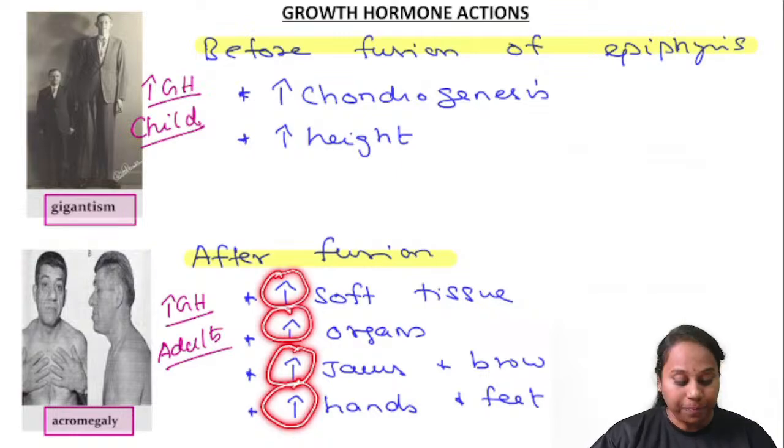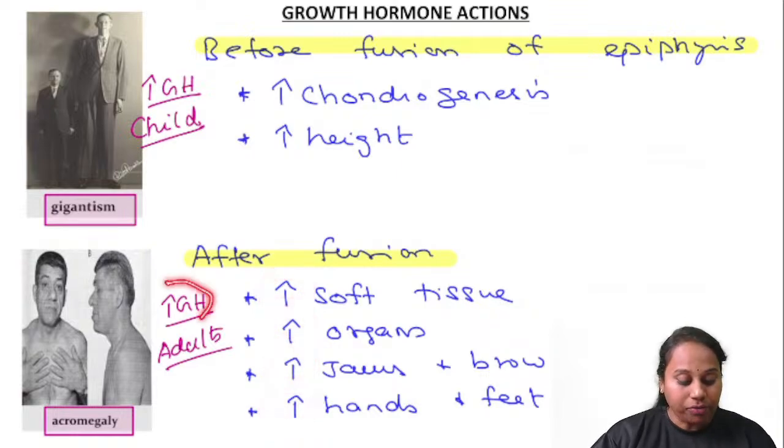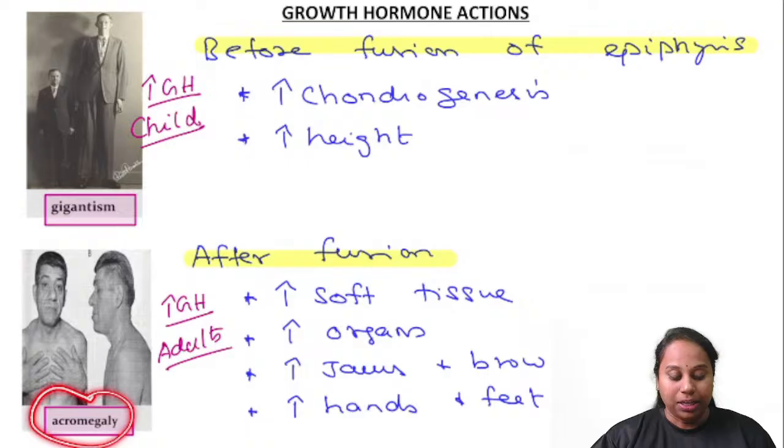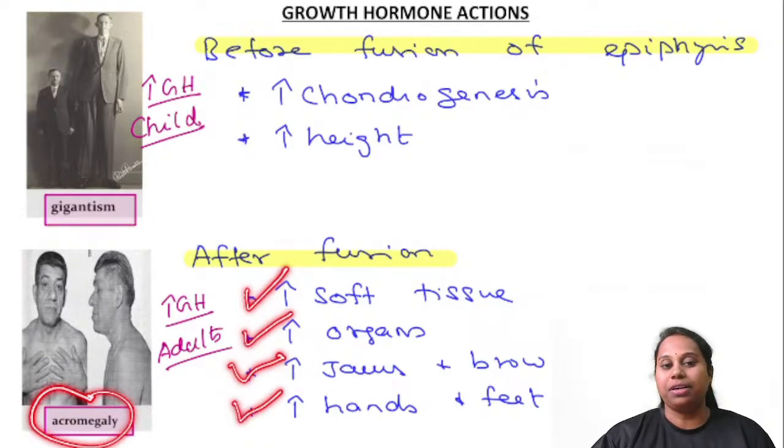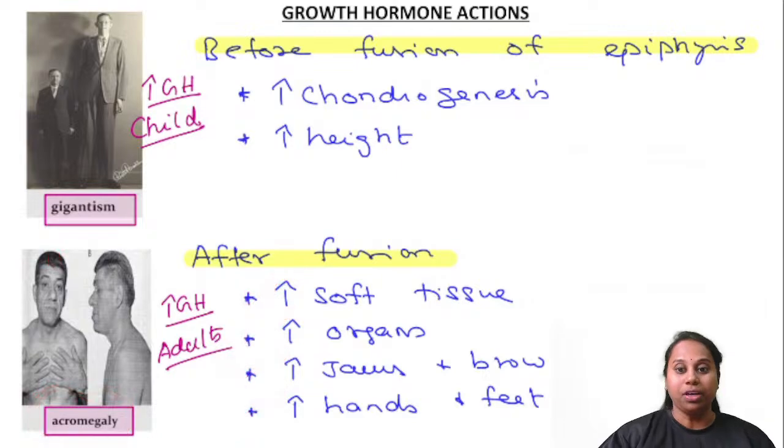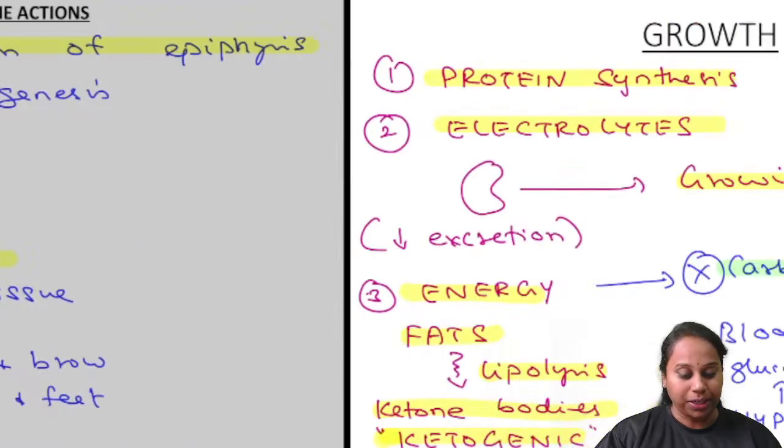And that is why excessive levels of growth hormone in adults after fusion of epiphysis results in acromegaly. What are the features of acromegaly? Increased soft tissue, organomegaly, prognathism, projection of jaw, eyebrows protrude, hands and feet are bigger in size. So that is about the features of acromegaly. That's also the difference between gigantism and acromegaly.